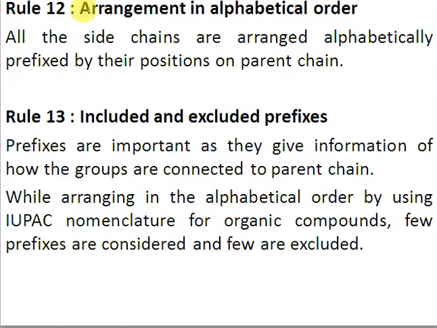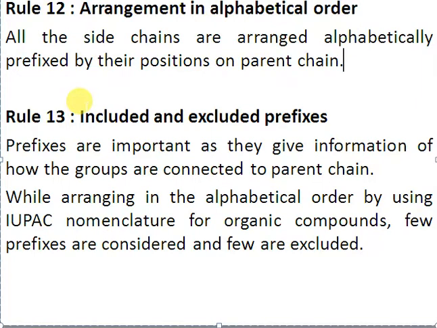Rule number 12, right? All side chains are arranged in alphabetical order, prefixed by the position on the carbon chain. So if you have ethyl, methyl and propyl, ethyl will come first in the alphabetic order, then comes the methyl, and then comes the propyl, right? So all side chains must be arranged in alphabetic order and their position must be prefixed by the locant on their parent chain.